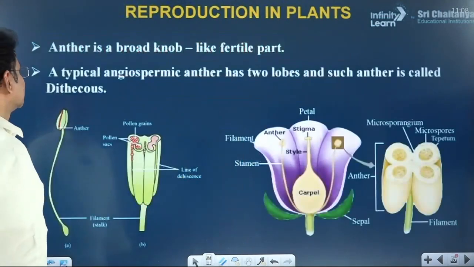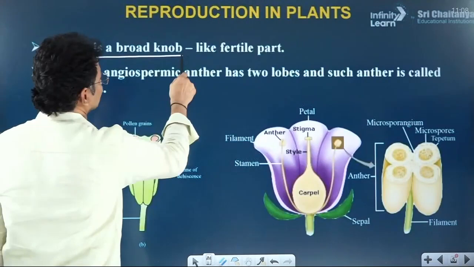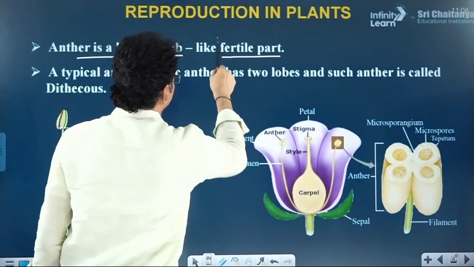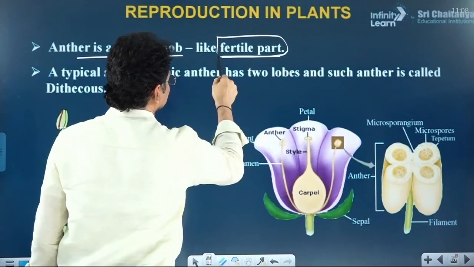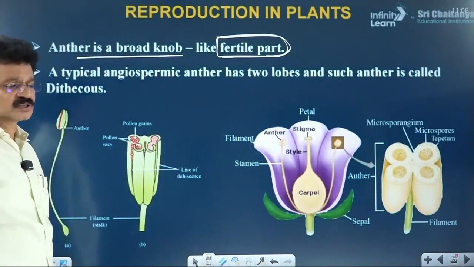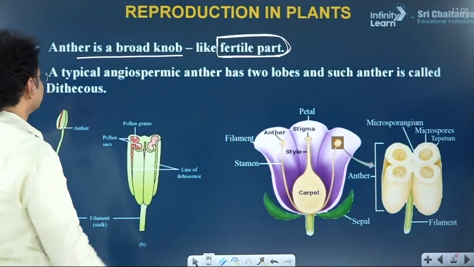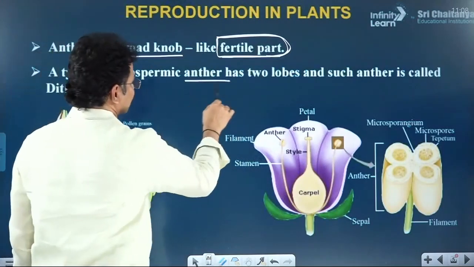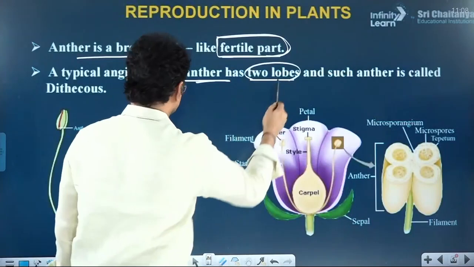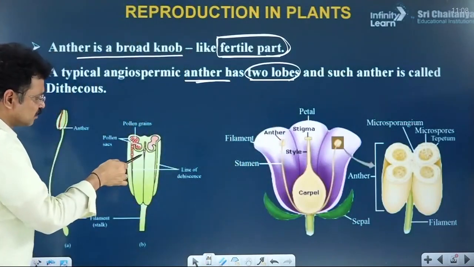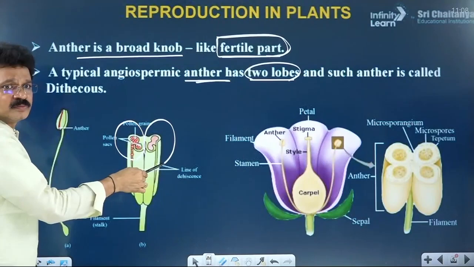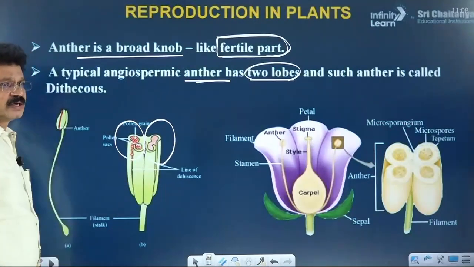Observe here, the anther is a broad knob-like structure and the fertile part of the flower. Why is it called the fertile part? It is able to produce sexual spores like microspores. A typical angiospermic anther has two lobes. Number of lobes in each anther: 2. Observe in this diagram, this area is one lobe, and this is the other lobe of the anther.